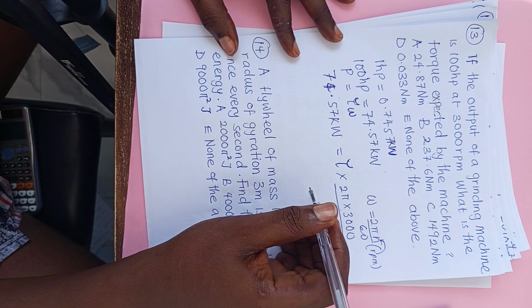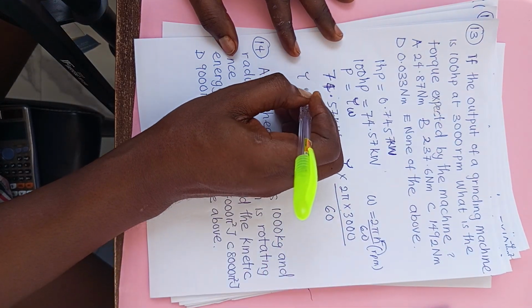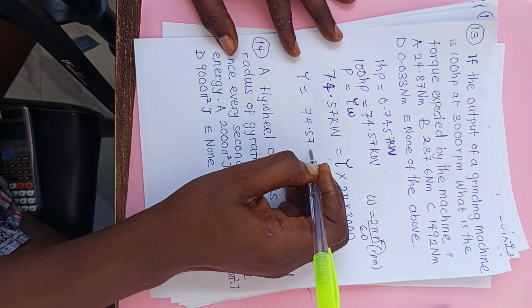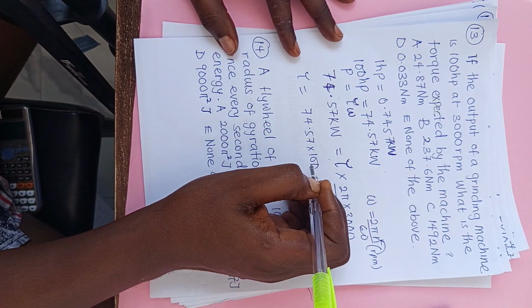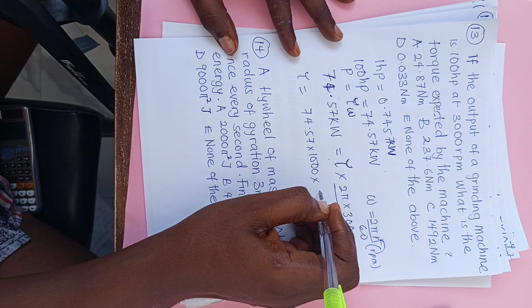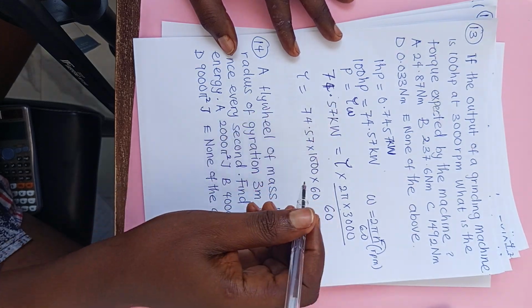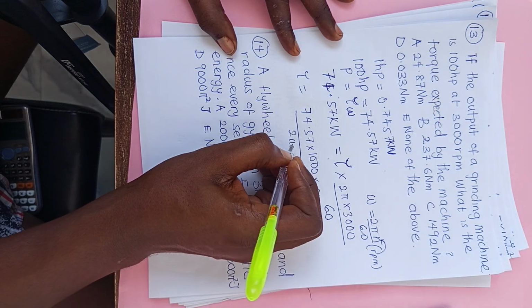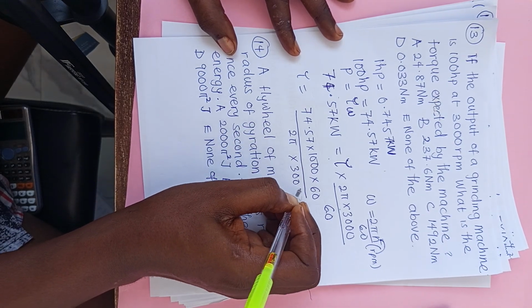So I will make tau the subject of the formula. 74.57 times 1000 times 60, cross multiply, this 60 will go there, then divide by 2 pi times 3000.